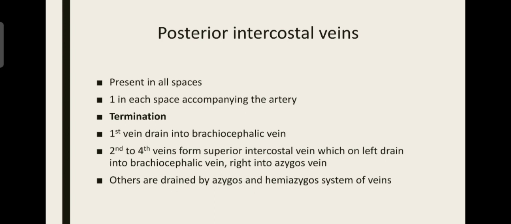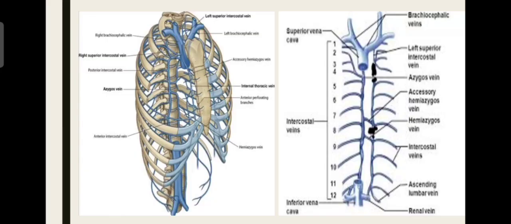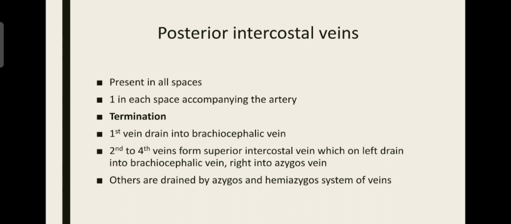Posterior intercostal veins are a very important route of transmission of cancer from the breast to the brain. How is this possible? Because these posterior intercostal veins, from their origin, take the blood to the azygos vein, but some of these veins have contact with the vertebral venous plexus that is present along the vertebral column, both inside and outside of it. We have the internal and the external vertebral venous plexus.